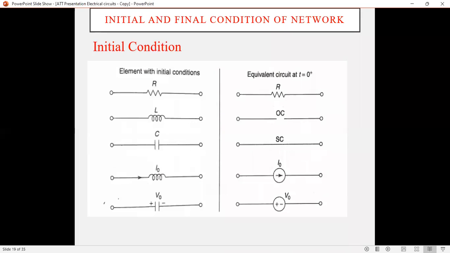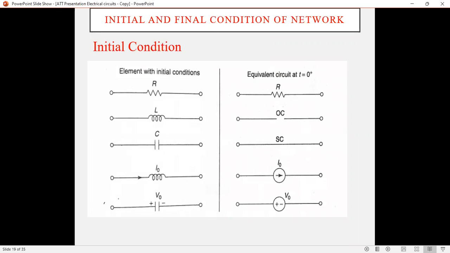In that, the elements with initial conditions: the resistance, at t equals 0 plus, that means just after switching, acts as it is.